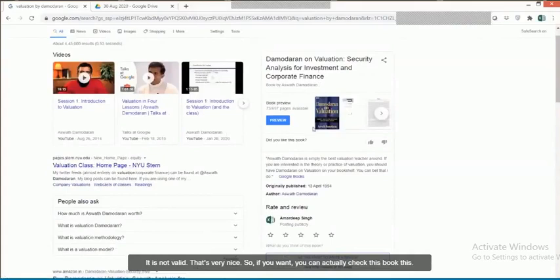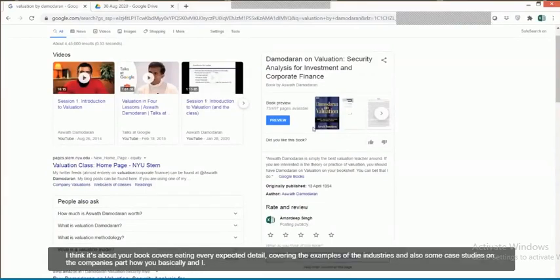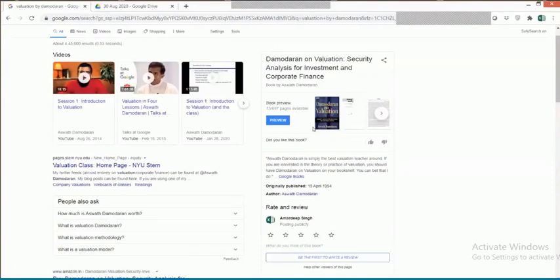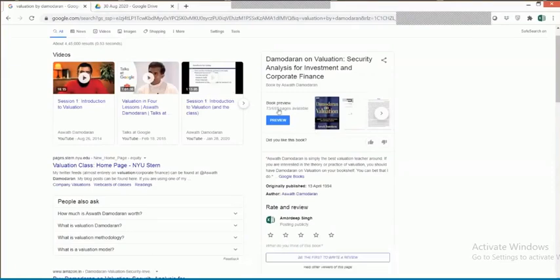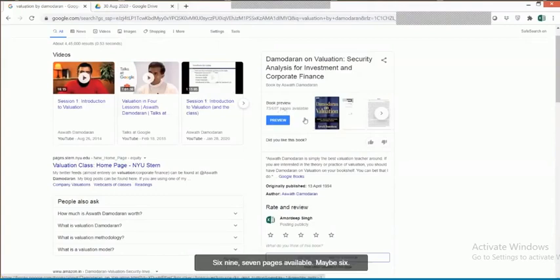It is a big book, about 697 pages, and covers each and every aspect in detail, with examples from industries and also some case studies on companies, showing how you arrive at all of these values. Whatever I've discussed, you would find all of that in this book. This is a nice book.